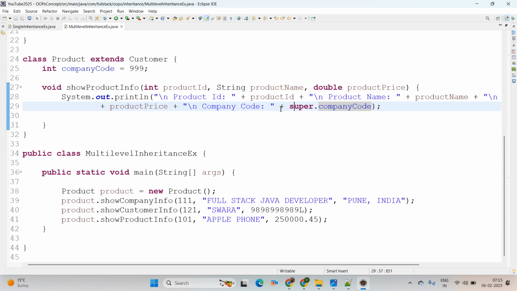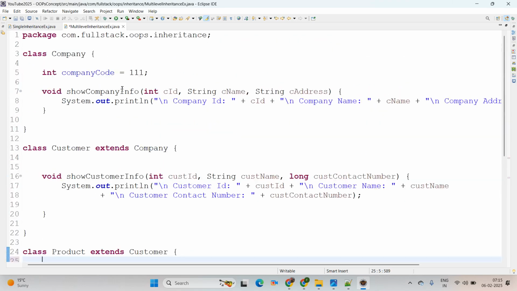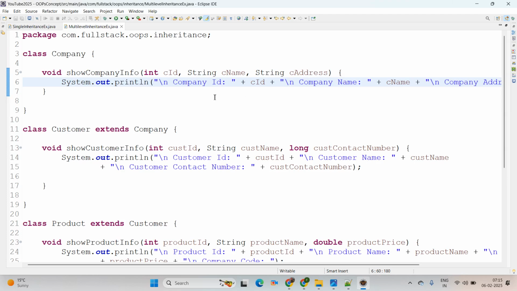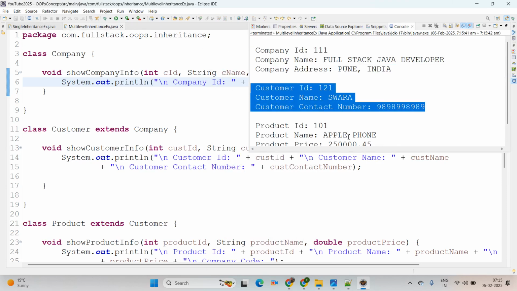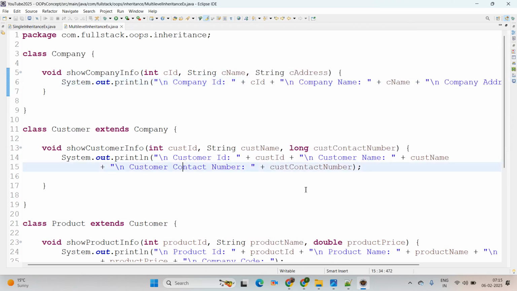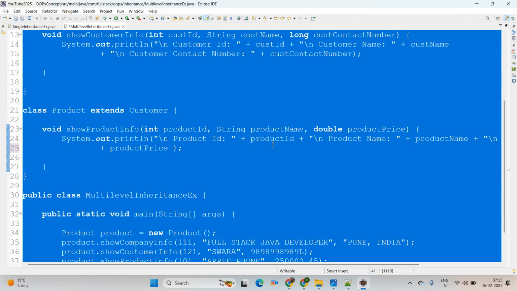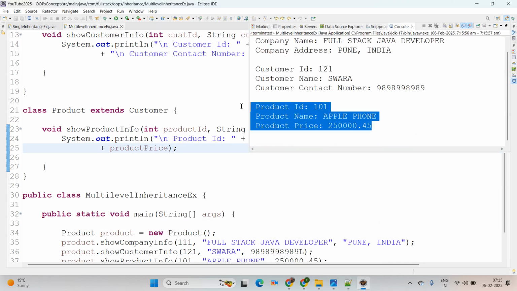Then I will delete this one as well, because we are just going ahead with the happy path scenario for multi-level inheritance. I use Control A, Control I, Control Shift F to format the code, and run as Java application. See the output: this is company information, this is customer information, and the last one is product information. See, here it is, product information.